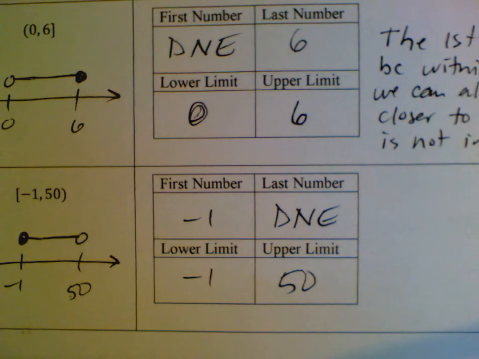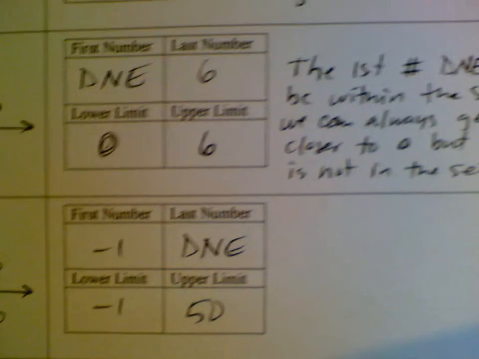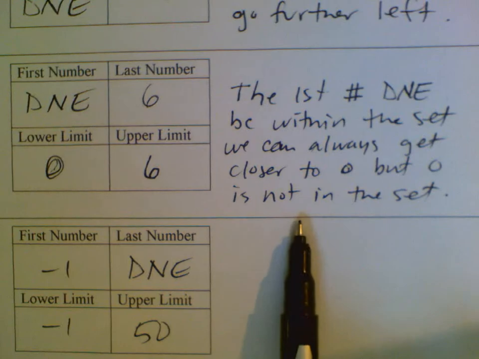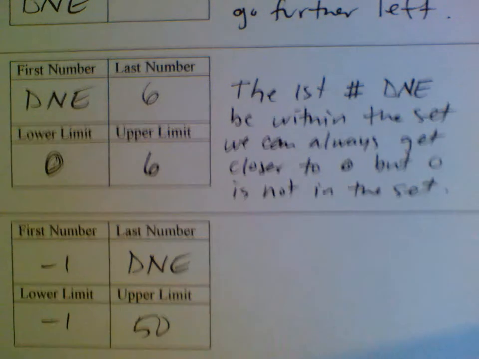All right. And now, why does the last number not exist? Very similar to this explanation. I'm going to say the last number does not exist because within the set, we can always get closer to 50, but 50 is not in the set.